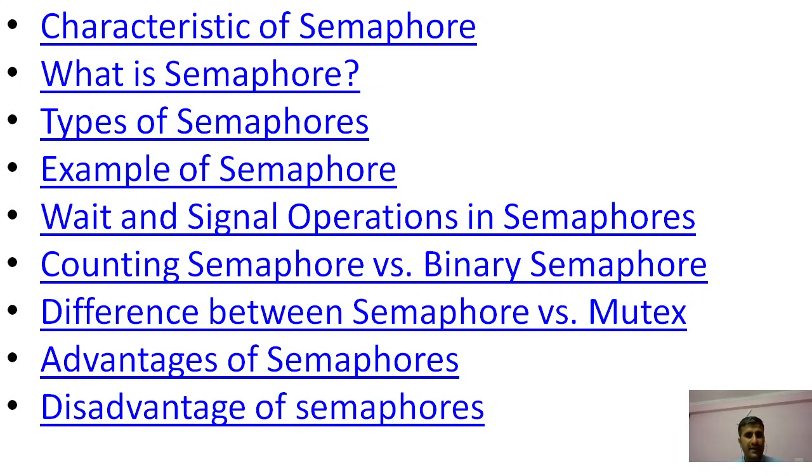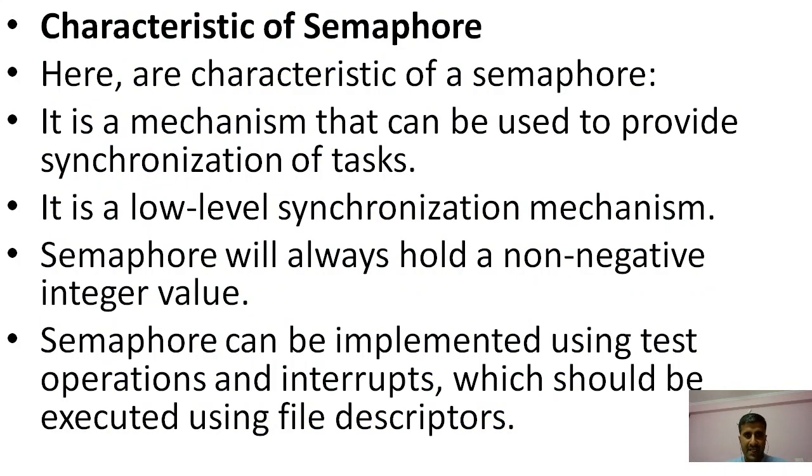In this topic we have already discussed the other topics relevant to the semaphore: the characteristics of the semaphore, what a semaphore is, types of semaphore, examples of semaphore, wait and signal operations in the semaphore, counting semaphore and binary semaphore, the difference between semaphore and mutex, what mutual exclusion is, advantages as well as disadvantages, and then finally we summarize our topic.